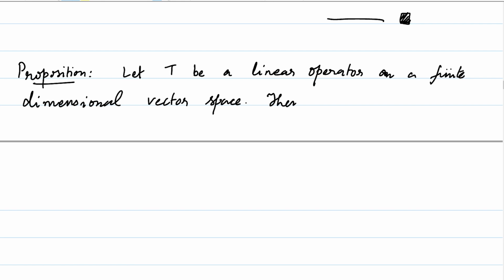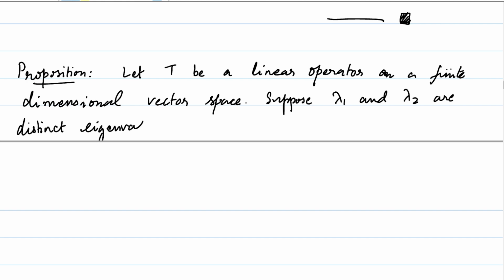Then, suppose lambda 1 and lambda 2 are distinct eigenvalues of T, and V1, V2 are corresponding eigenvectors.